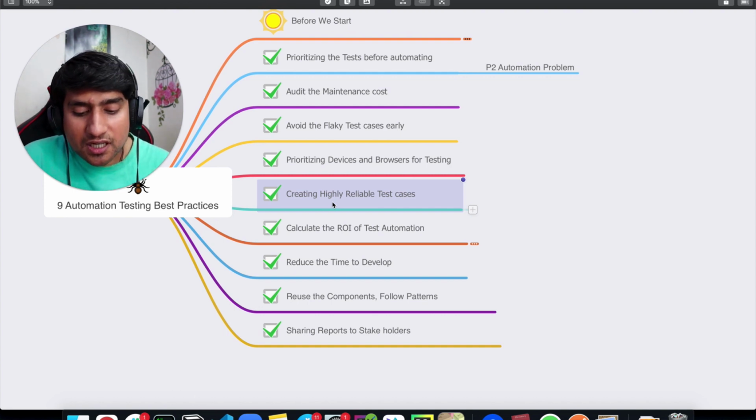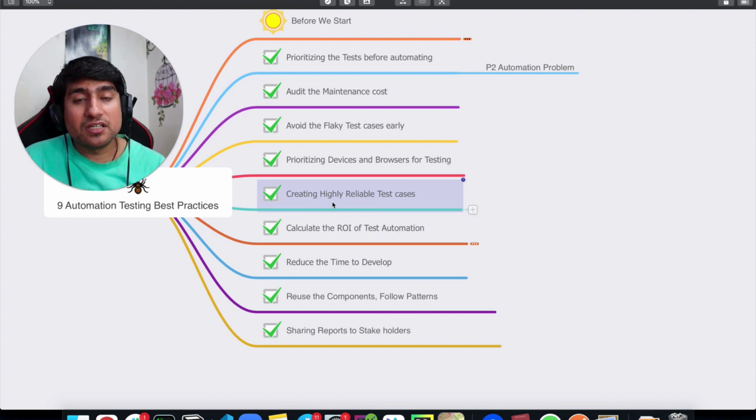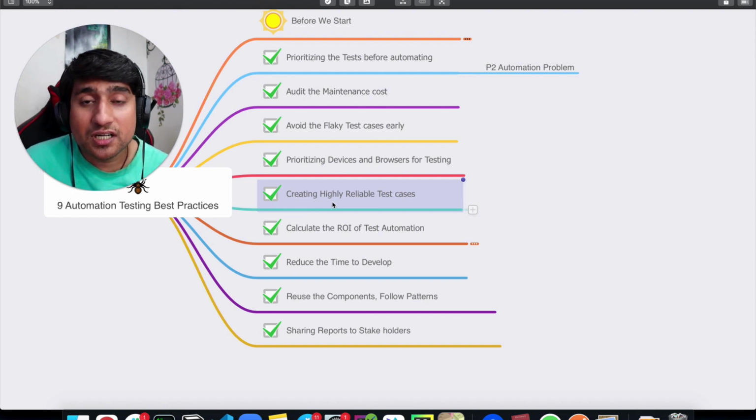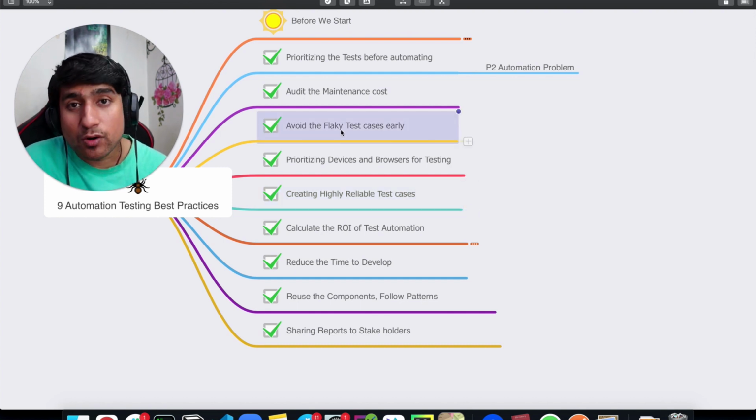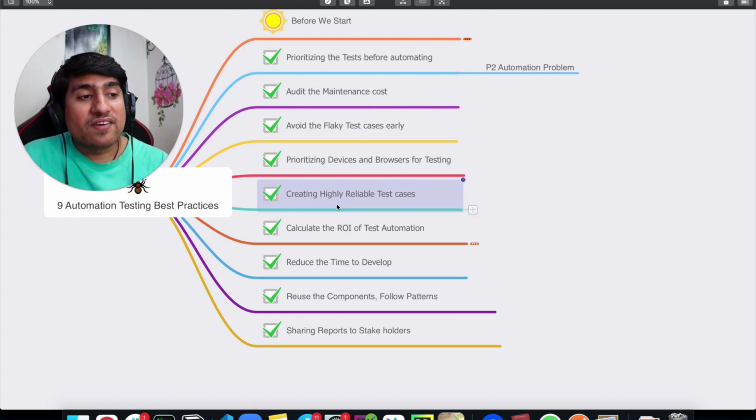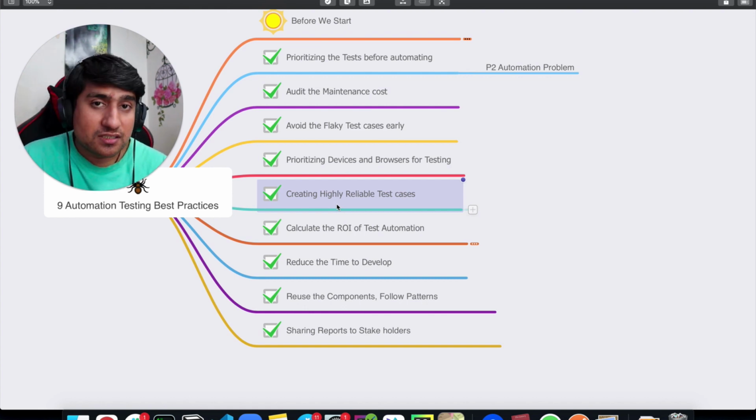Alright, so let's move on to the next one, which is creating highly reliable test cases. It basically means make sure whatever test case you run, and I'm telling you this from my experience, if you disagree with it, let me know in the comments. What I suggest to everyone is that if you have created 10 test cases, just run them 2 or 3 times and see if they are flaky or not. If they are passing, it basically means you have created a very reliable test case.